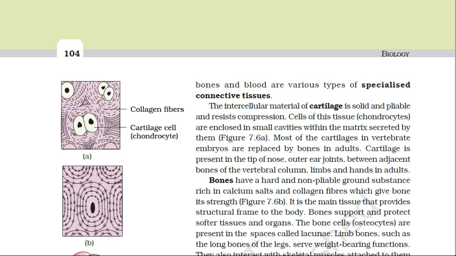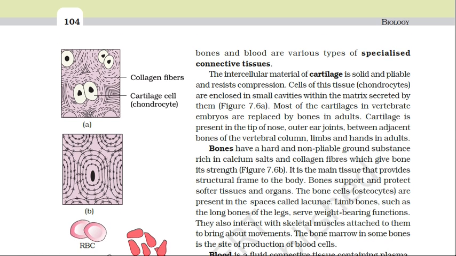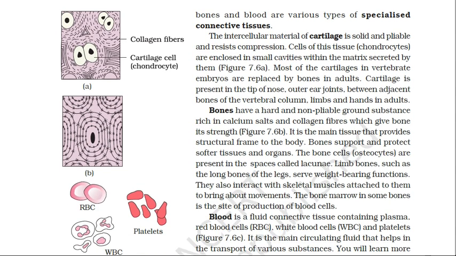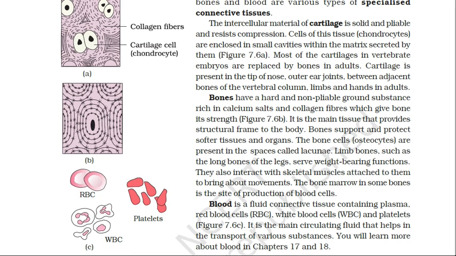Bones also interact with skeletal muscles to bring about movements. The bone marrow of some bones is responsible for the production of blood cells.